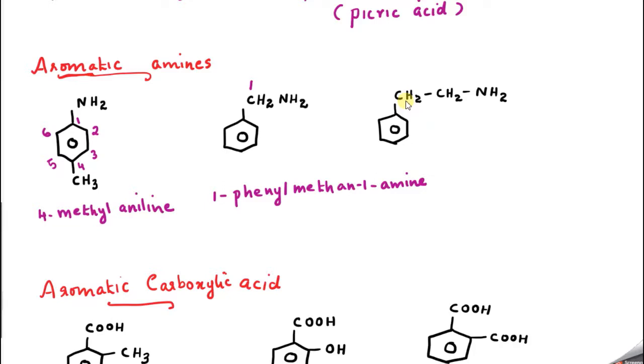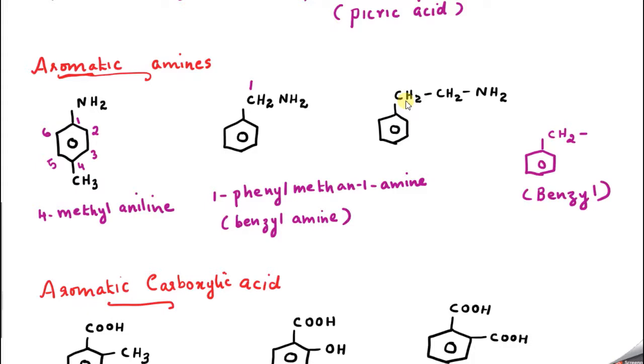Its common name is also famous, so please remember this. What happens if there is a CH2 group with the benzene ring? What is the name of this group? This is called benzyl. Its common name is benzyl. Please remember. So this compound can also be called benzyl amine. That is the common name of this compound. Okay. Now, what is the name of the third compound?